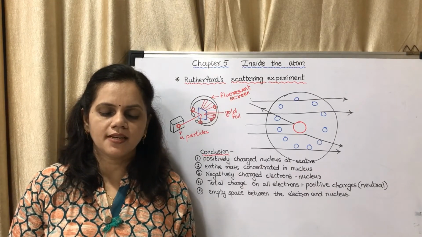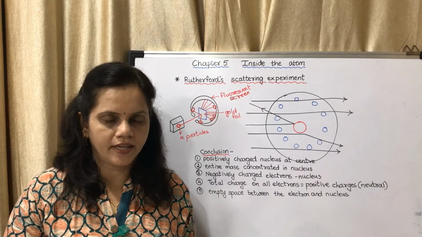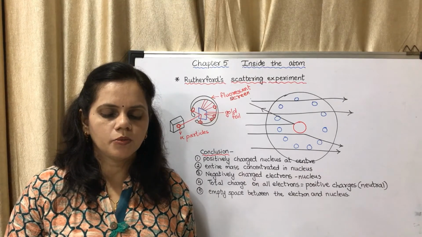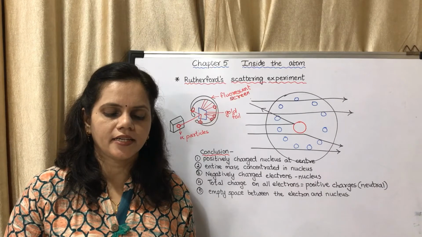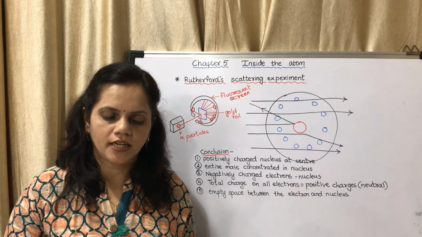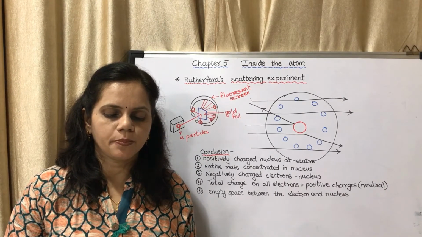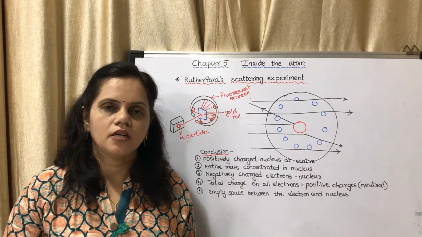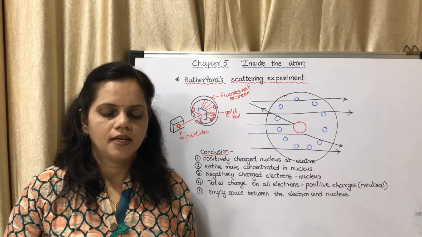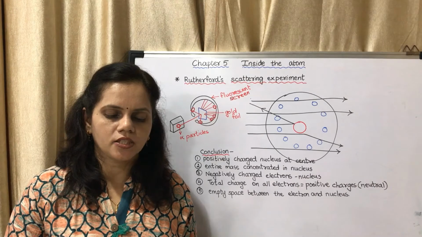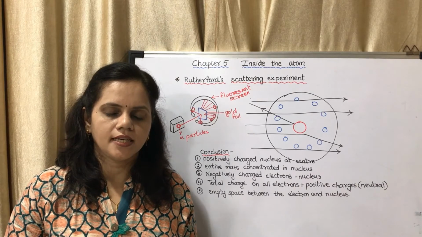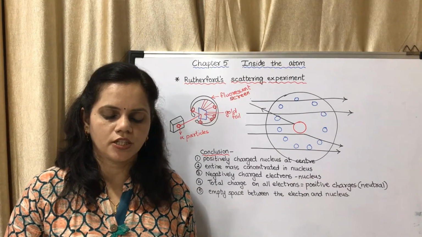Now, his conclusion, towards the right hand side, first paragraph. There is a positively charged nucleus at the center of the atom. Almost the entire mass of the atom is concentrated in the nucleus. Negatively charged particles called electrons revolve around the nucleus. The total negative charge on all the electrons is equal to the positive charge on the nucleus.